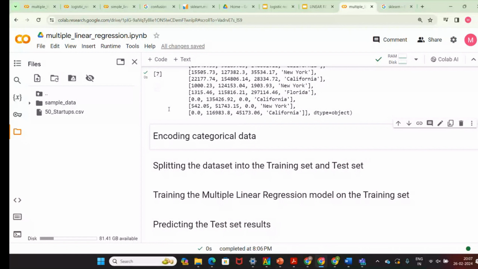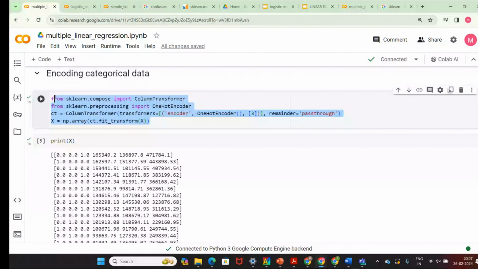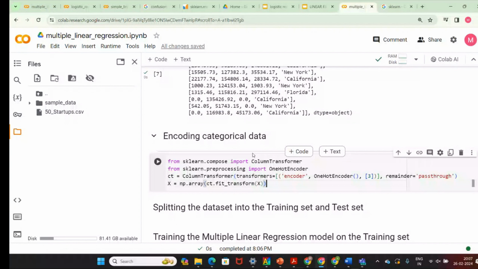Then the encoding of categorical data. So what is this? See, your machine learning algorithms work with numbers. It will only calculate numbers, because behind that it is mathematical operations.